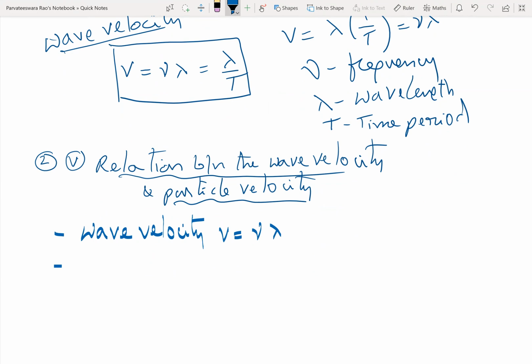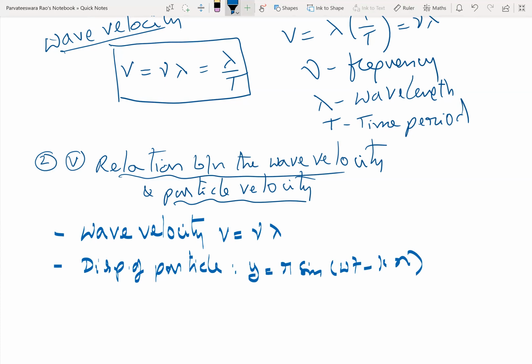Next, the displacement of the particle y is given by r sine omega t minus kx. Correct? Yes, sir.